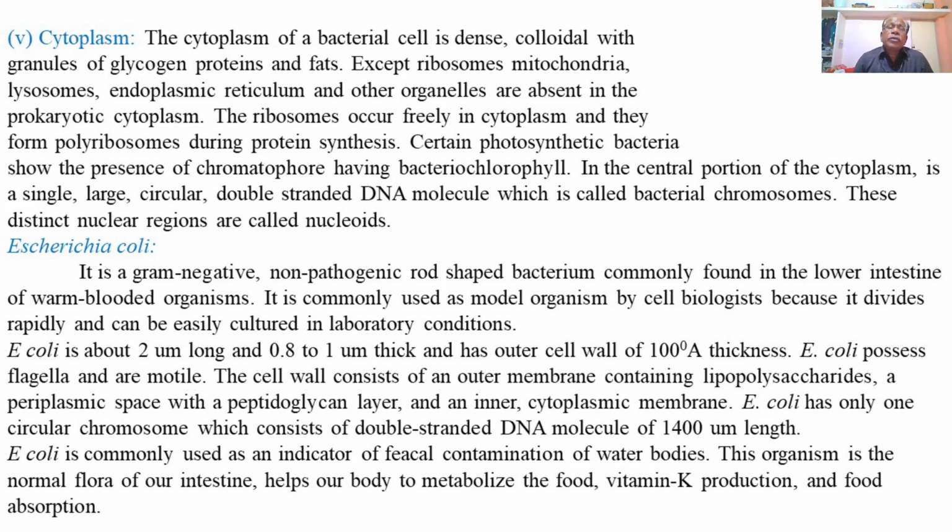E. coli is about 2 micrometer long and 0.8 to 1 micrometer thick, and has an outer cell wall of 100 angstrom unit thickness.